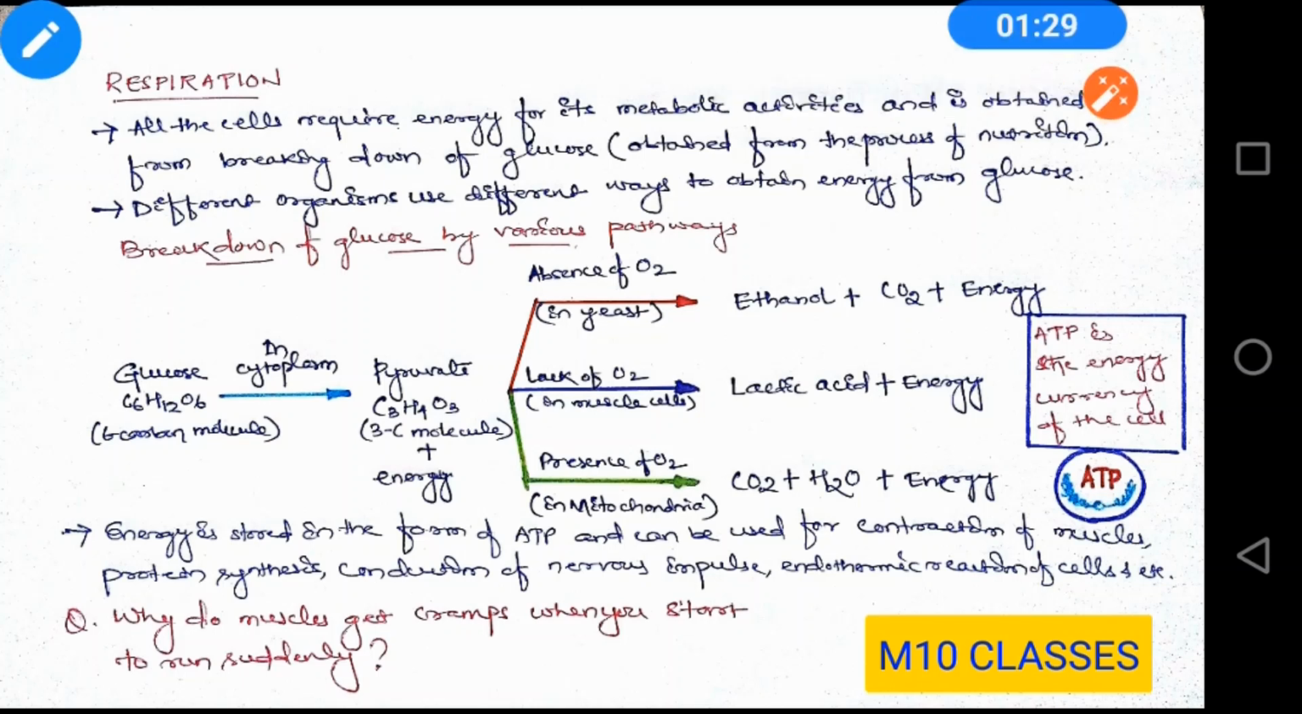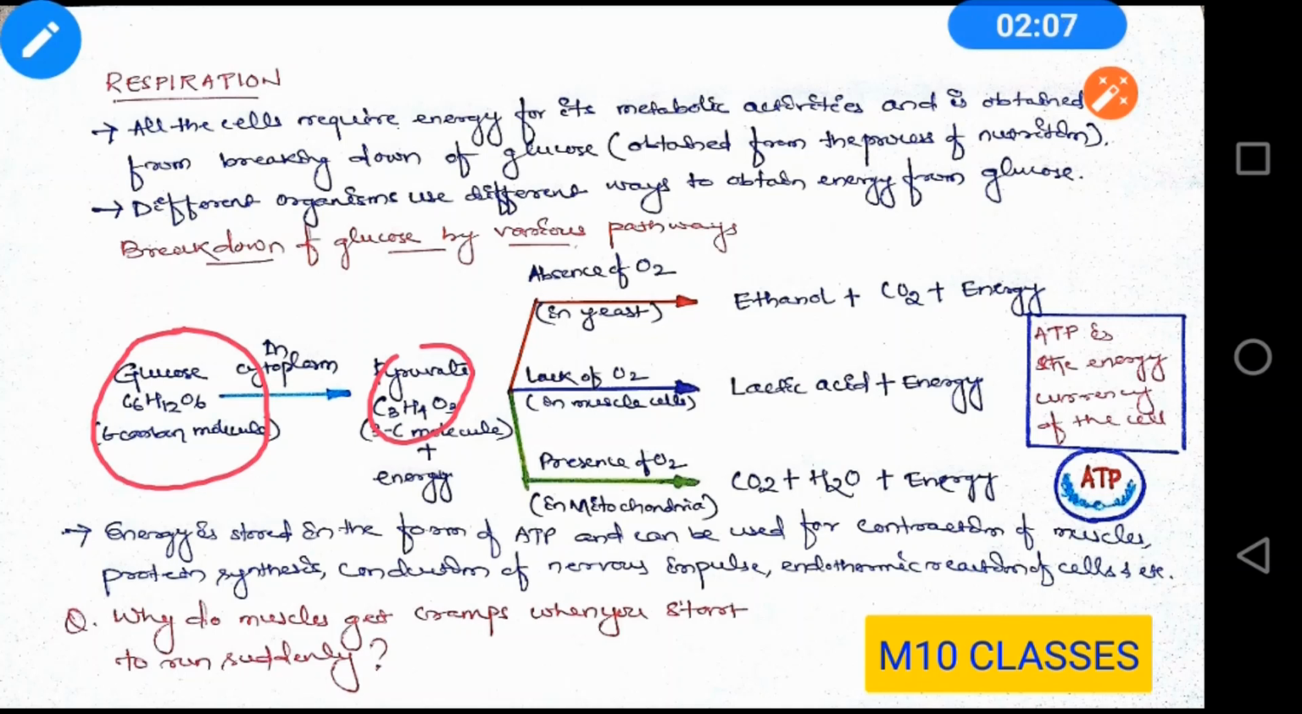Now students, we have a flow diagram here for the breakdown of glucose by various pathways, and it may come in exams for a 3-mark question. You have to just draw the flow diagram and you can get 3 marks easily. Now see here, first of all glucose. The formula is C6H12O6. It is a 6 carbon molecule, and in cytoplasm it first converts into an intermediate molecule which is pyruvate. Now this pyruvate can break down in different pathways.